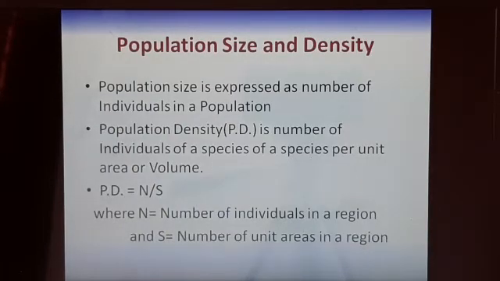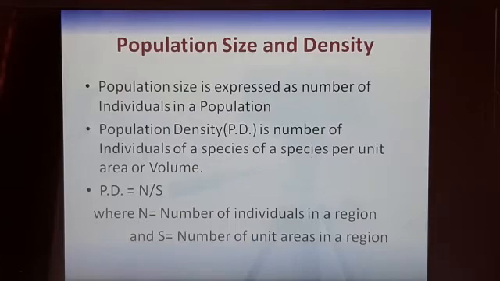Population size and density is expressed as the number of individuals in a population. Population density we can calculate as the individuals of a species per unit area or volume, where the number of individuals in a region is divided by the number of unit areas in that region.